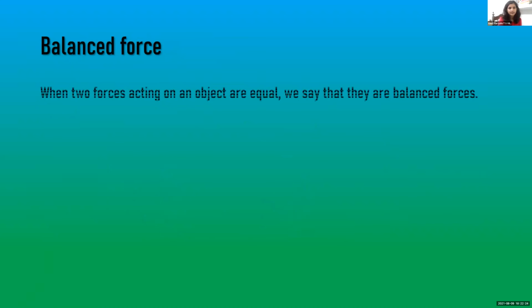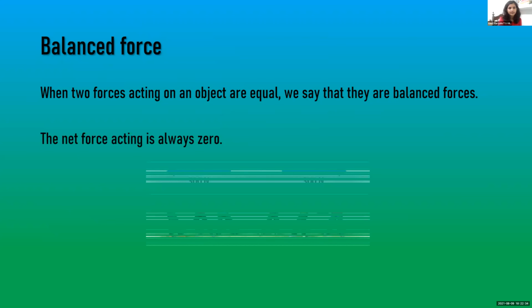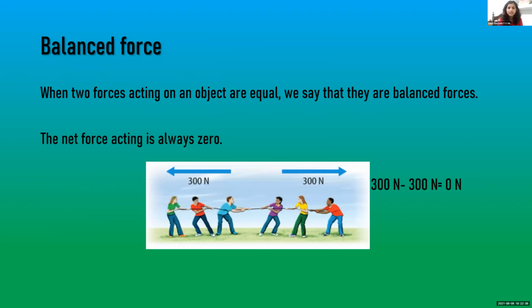Balanced force. When two forces acting on an object are equal, we say that they are balanced forces. The net force acting is always 0 in balanced force. Here's the same illustration when the teams are exerting a different force. In this case, both of the teams are exerting the same amount of force, that is 300 Newton and 300 Newton. And therefore, the difference between them is 0 Newton. As in the point, the net force acting is always 0. That is really applicable to this illustration.